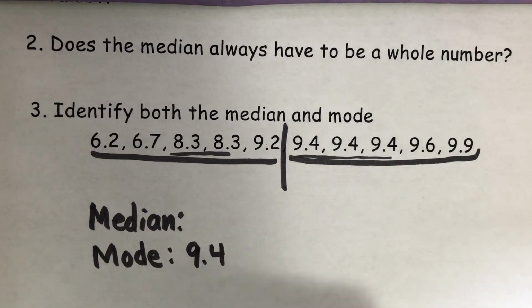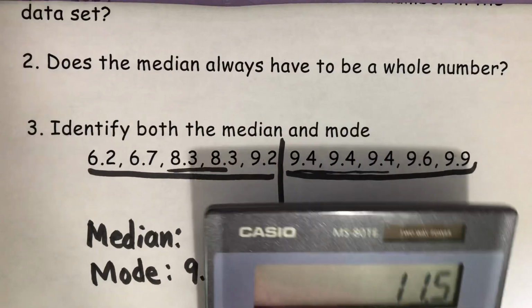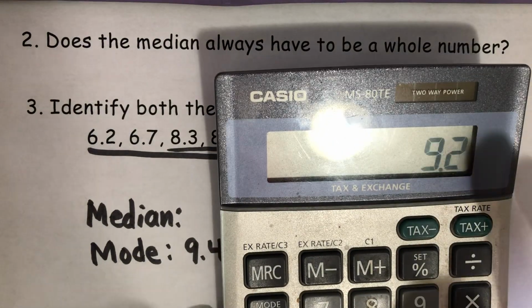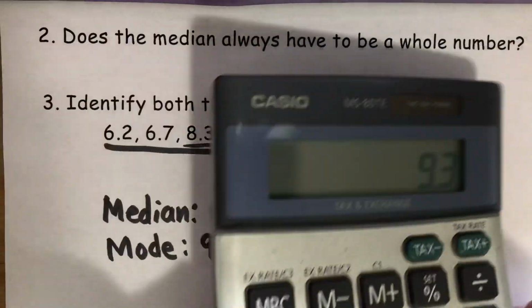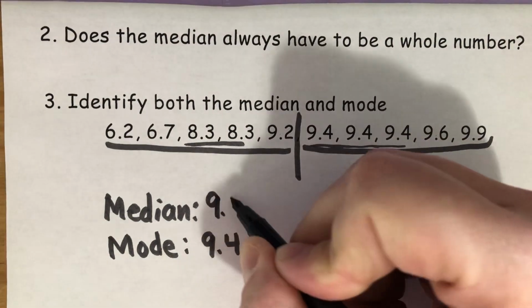Now some of you might have an idea, but just in case, let me go ahead and follow that second direction and add 9.2 plus 9.4 and then divide by 2. And sure enough, it is 9.3. Many of you probably spotted that and knew it would be 9.3.